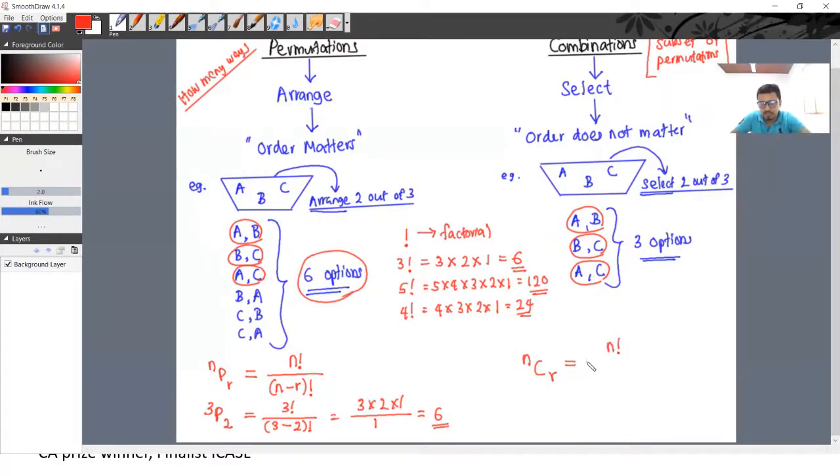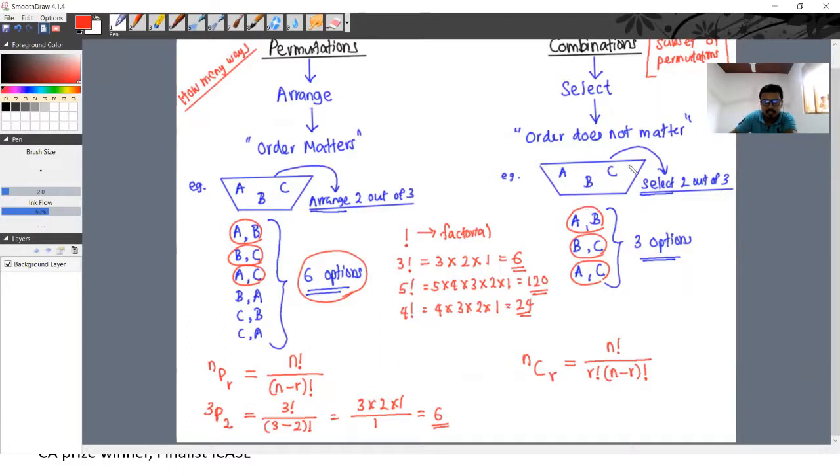Now you know what is meant by factorial, right? n factorial over r factorial into n minus r factorial. This is the formula we use.